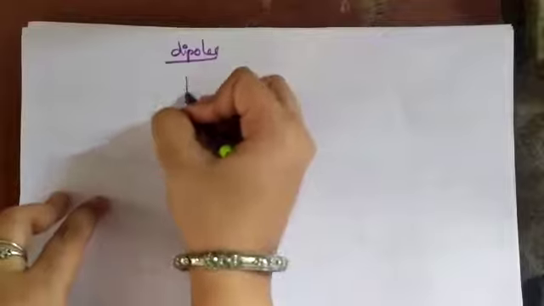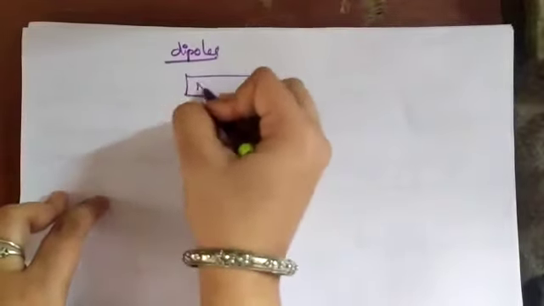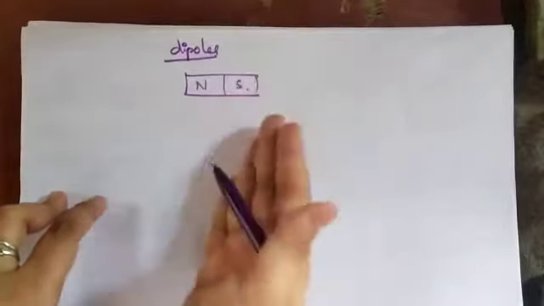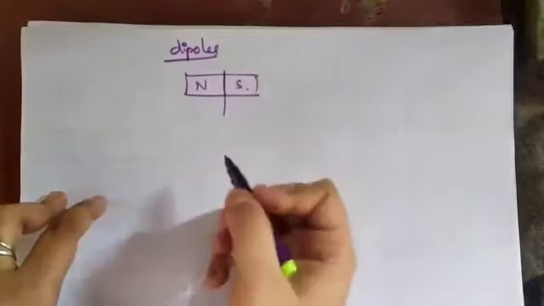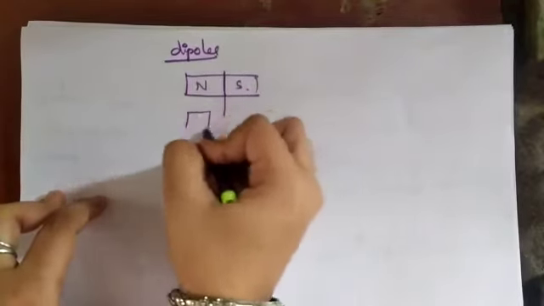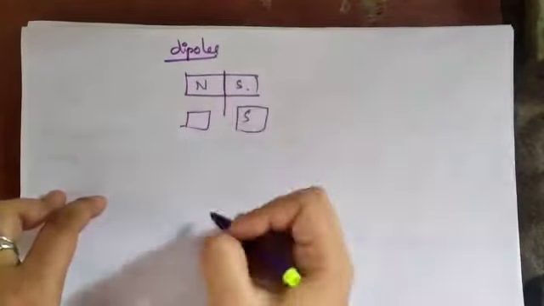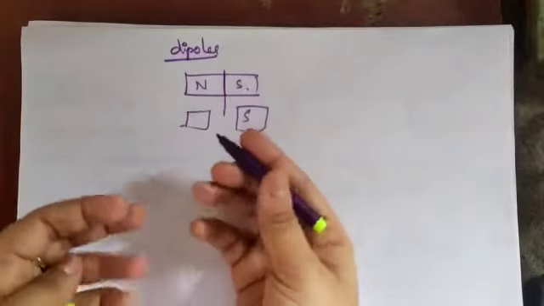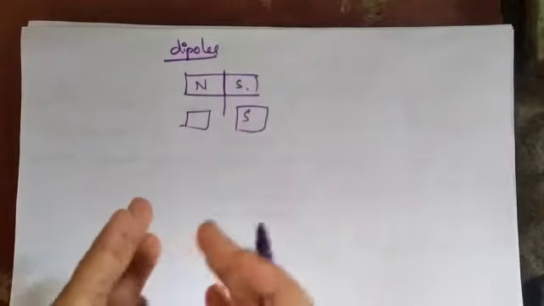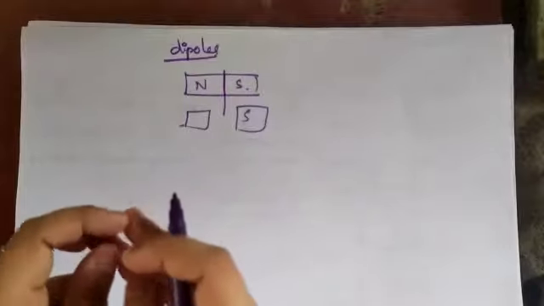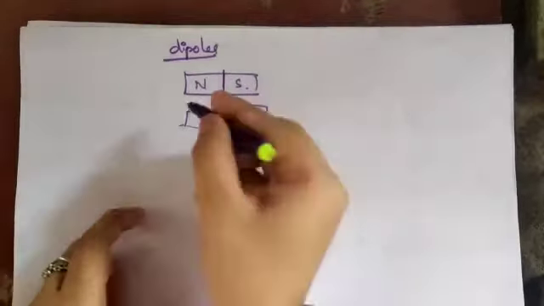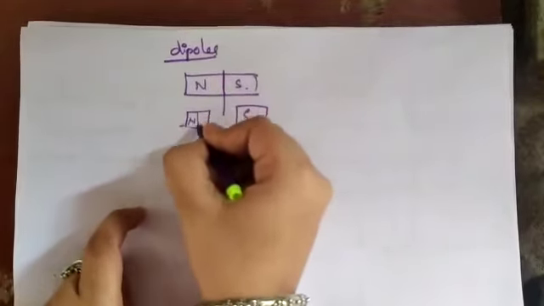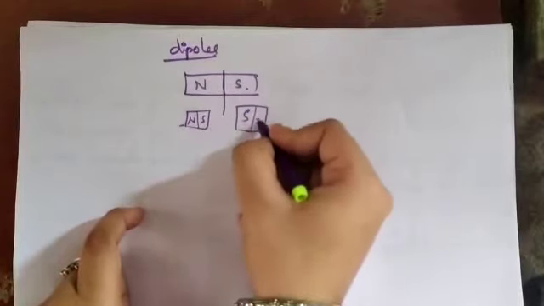So that means if, for example, north and south pole are there, and I cut this portion, will the north and south pole be separated? It won't happen. They only produce a dipole because north and south are always bound together. That means they won't get separated. In this piece also they will be producing north and south, south and north.